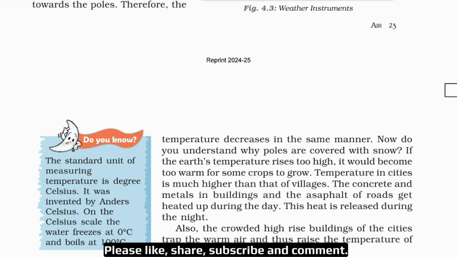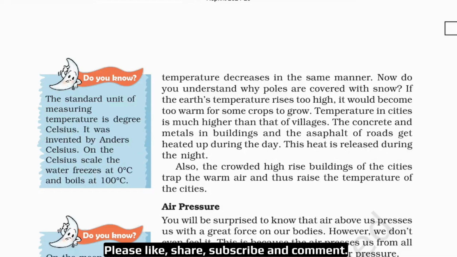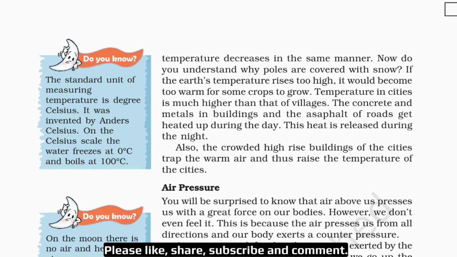Temperature in cities is much higher than that of villages. The concrete and metal in buildings and the asphalt of roads get heated up during the day. This heat is released during the night. Also, the crowded high-rise buildings of the cities trap the warm air and thus raise the temperature of the cities. So this is also a very important question that can be asked: why is the temperature in cities higher than that in villages?